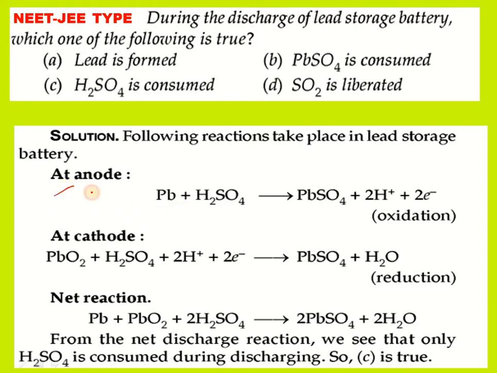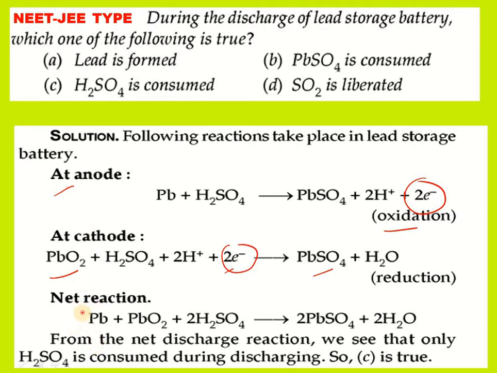At anode, lead with sulfuric acid gives lead sulfate. It is an oxidation reaction. At cathode, lead dioxide undergoes reduction and gives lead sulfate and water. It is a reduction process.